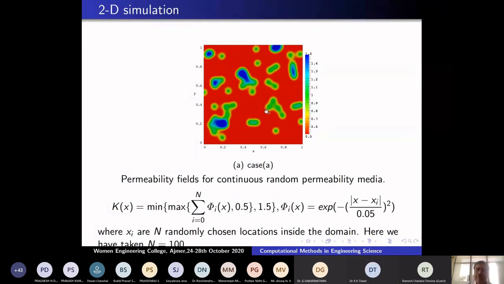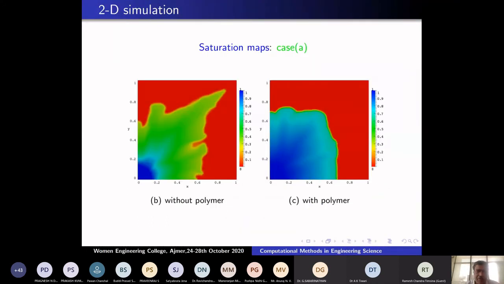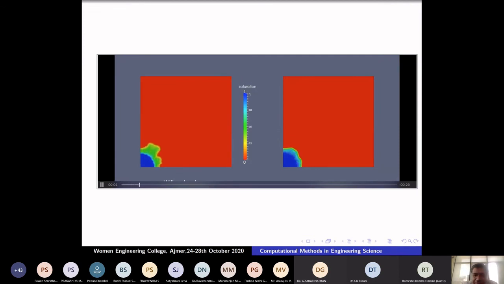In the first experiment, the rocks have very good permeability, like sandstones. You can see that experiment. Without a polymer, it moved very fast here. With the polymer, look at here, it's sweeping much better. It is not leaving much oil here. So this is the numerical answer we are getting.